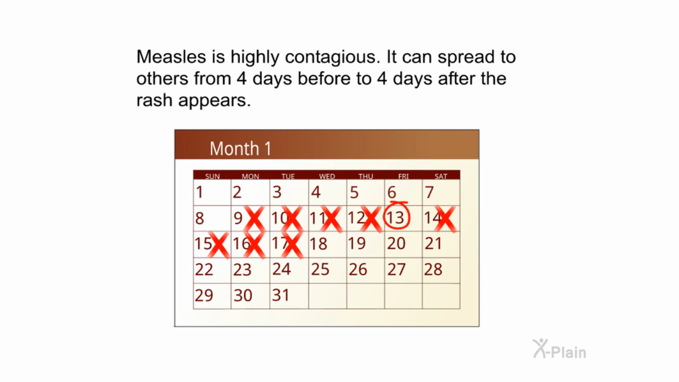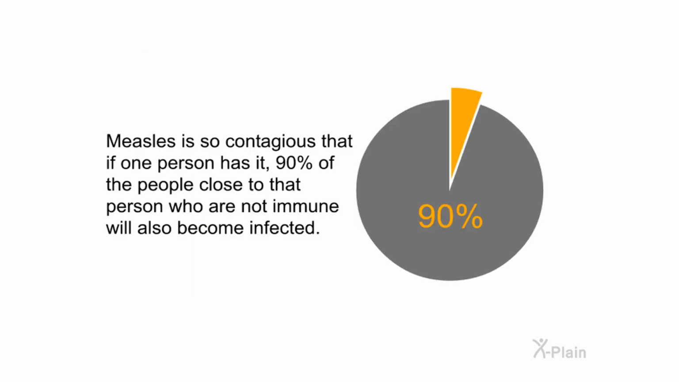Measles is highly contagious. It can spread to others 4 days before to 4 days after the rash appears. Measles is so contagious that if one person has it, 90% of the people close to that person who are not immune will also become infected.